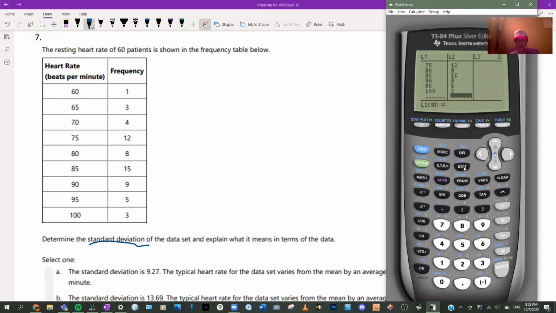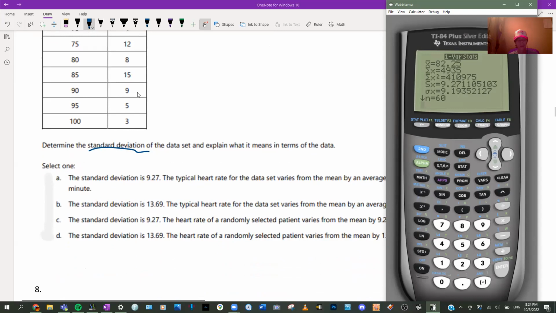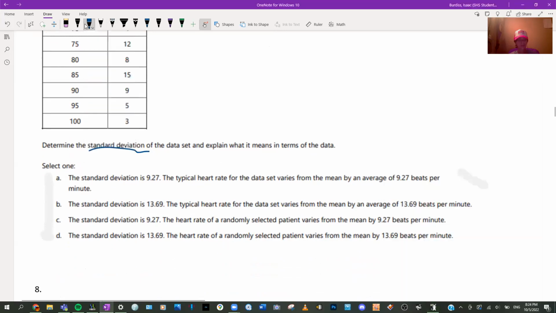All right, standard deviation, we're going to do calc. We're going to do 1var stats. Ooh, we have to do freq-list this time. So second, list, to calculate. Standard deviation 9 point, oh, sorry. We're not going to use, we're going to use the sample one. 9.27. So it's going to either be A or C.